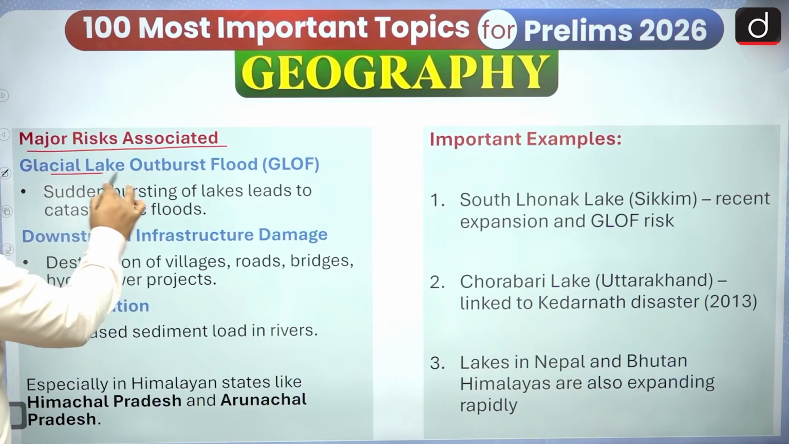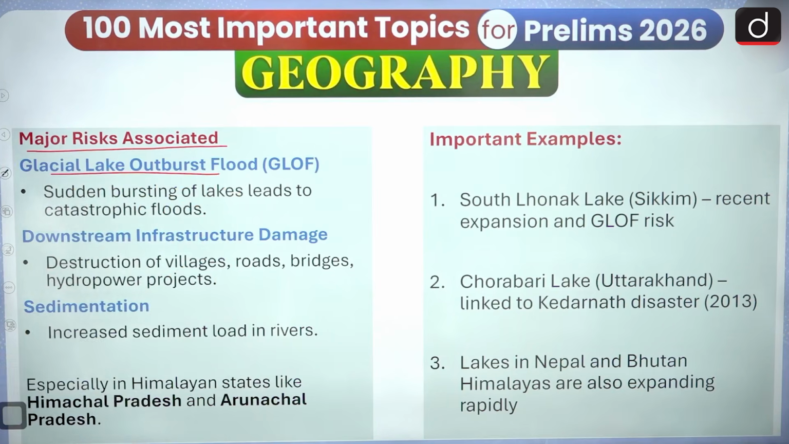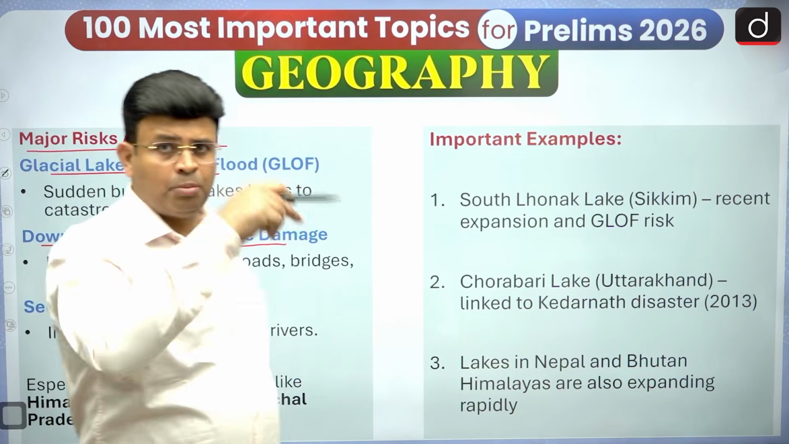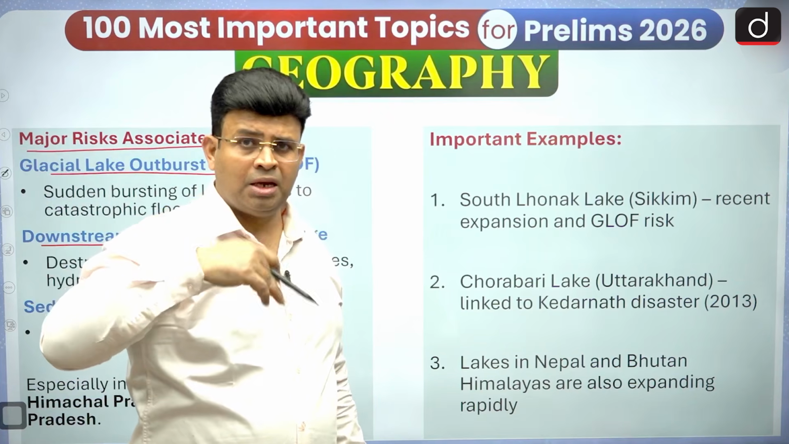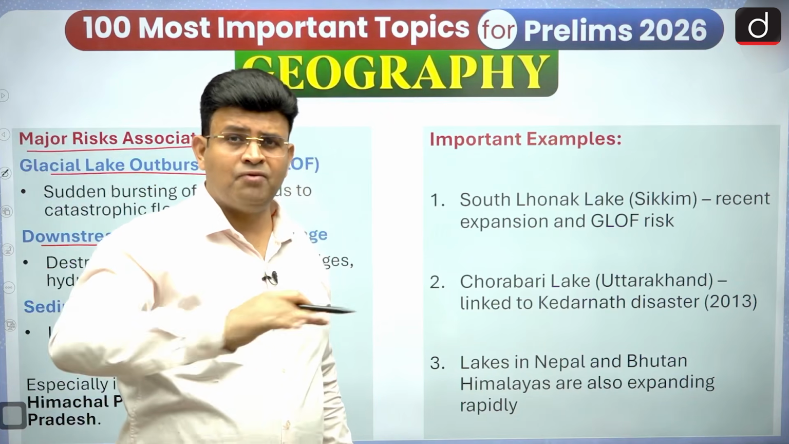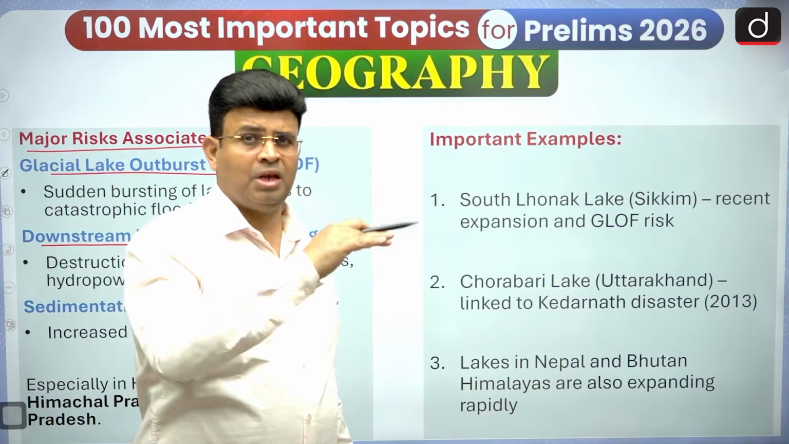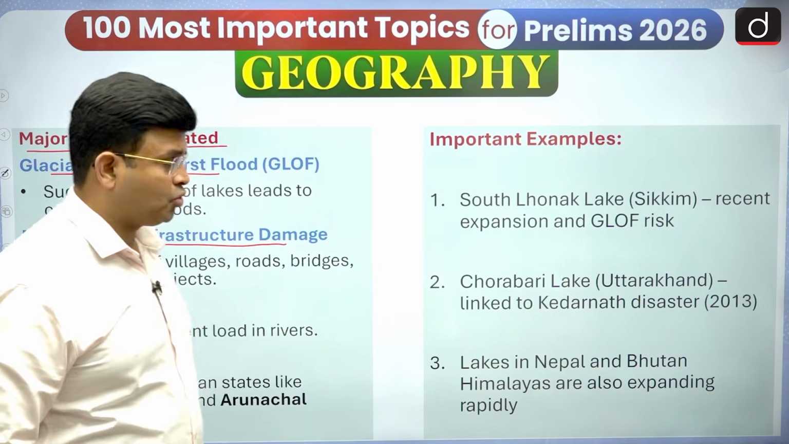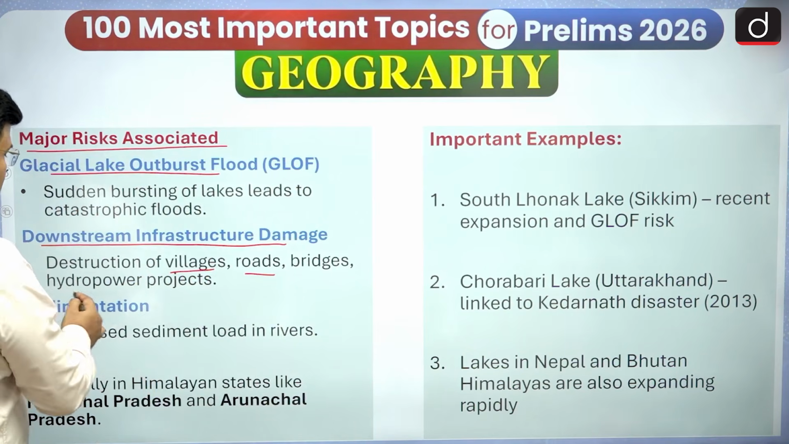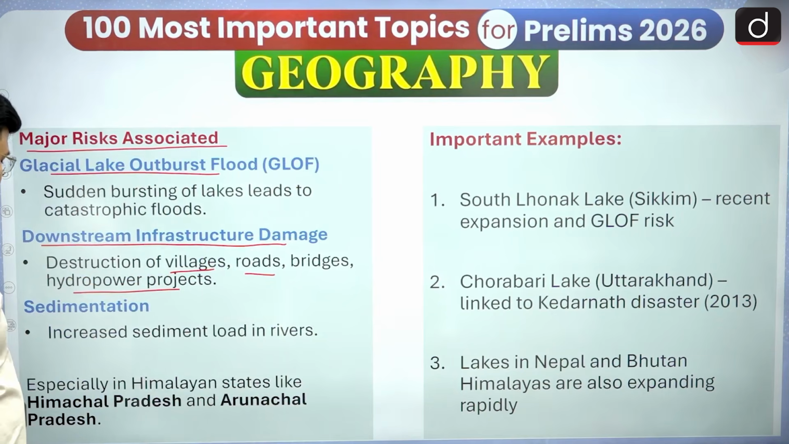So glacial lake outburst flood will take place. Yes, the sudden bursting of lakes leads to a catastrophic flood. And downstream infrastructure damage: I have shown you that animation, when the flood is moving, whatever comes in its way, roads, bridges, everything will be destroyed. So all the infrastructure, villages, roads, bridges, hydropower projects, everything will be destroyed.